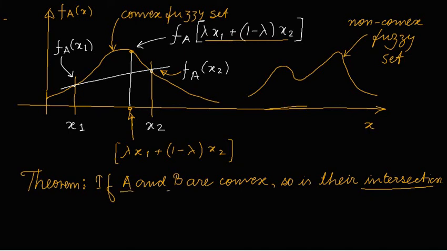Means if we take the intersection, that will also be convex. We will not be going through the proof. It is available in the literature, but we will be going only by this property. We mention it here. One more property is boundedness.